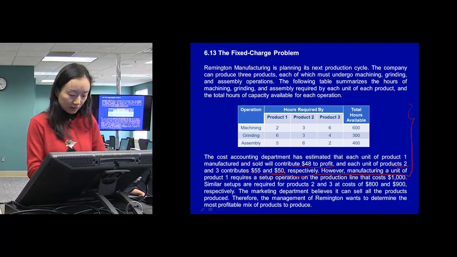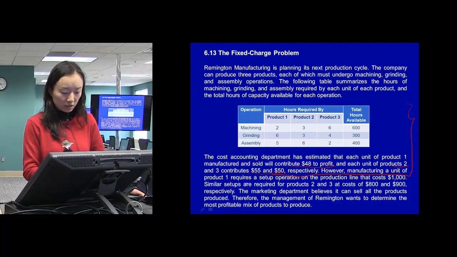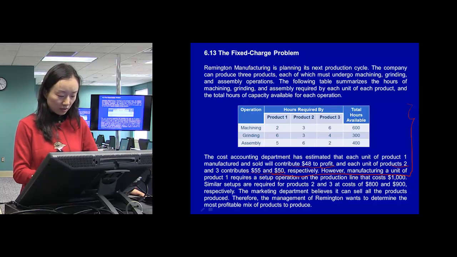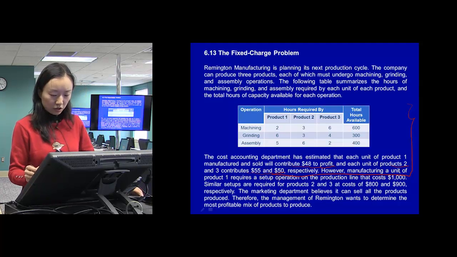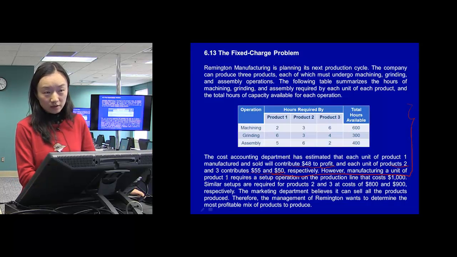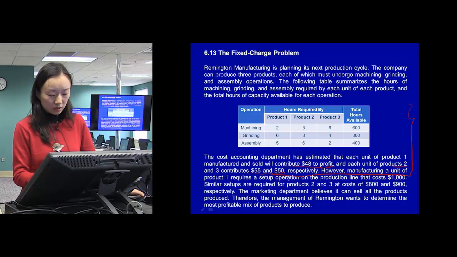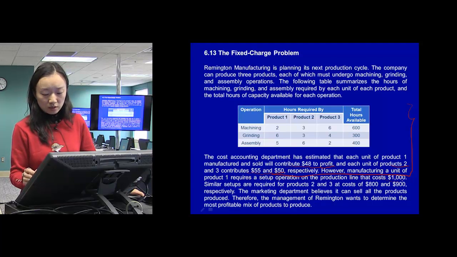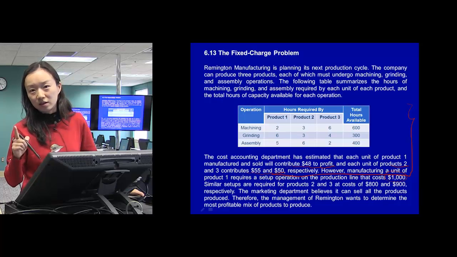But after that, some additional conditions are added. Manufacturing a unit of product 1 requires a setup. Or to say, not just a unit, if you are going to produce any units of product 1, you need to set up this machine, and it costs $1,000. This $1,000 just happens once.